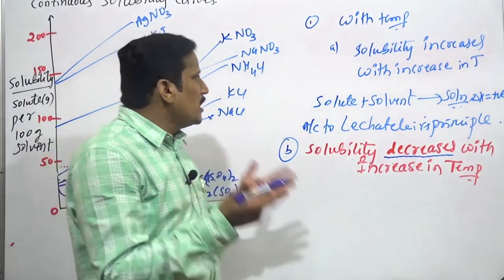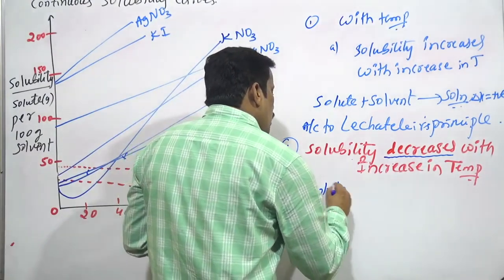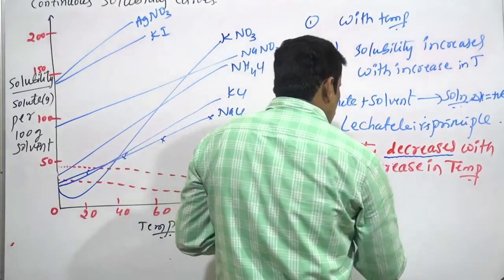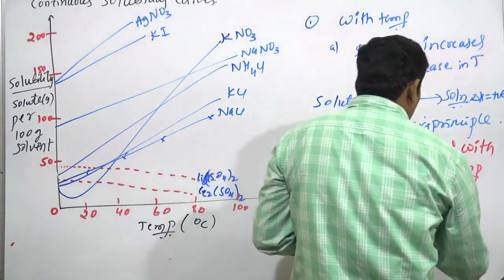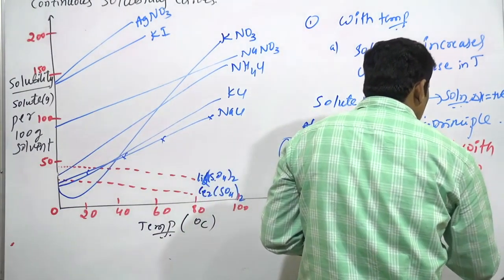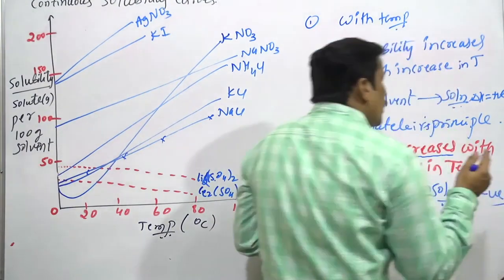According to Le Chatelier's principle, if I am going here, what happens? Solute, I am taking, for that I am adding a solvent. There is a formation of solution. For this, delta H is negative.